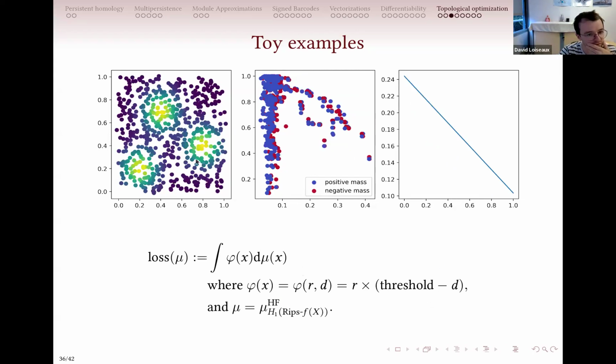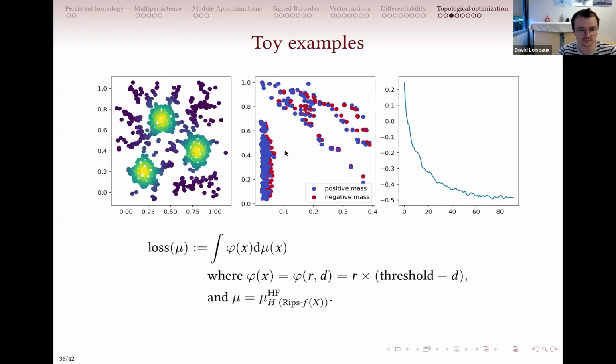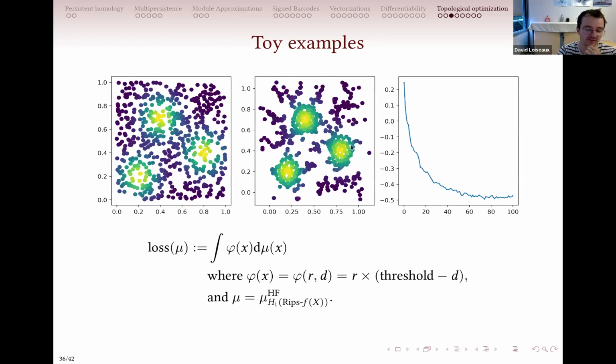So imagine that you have a cycle around here, around the mode of the measure. If you reduce the radius, you will increase the density of it, because if you reduce the radius, you will get closer basically to the center of this. And so the radius parameter and the density parameter will fight against each other, and you will end up with something like this. How to interpret this? Basically, each cycle balances the radius and the density, and you will get some kind of onion shape around each mode.